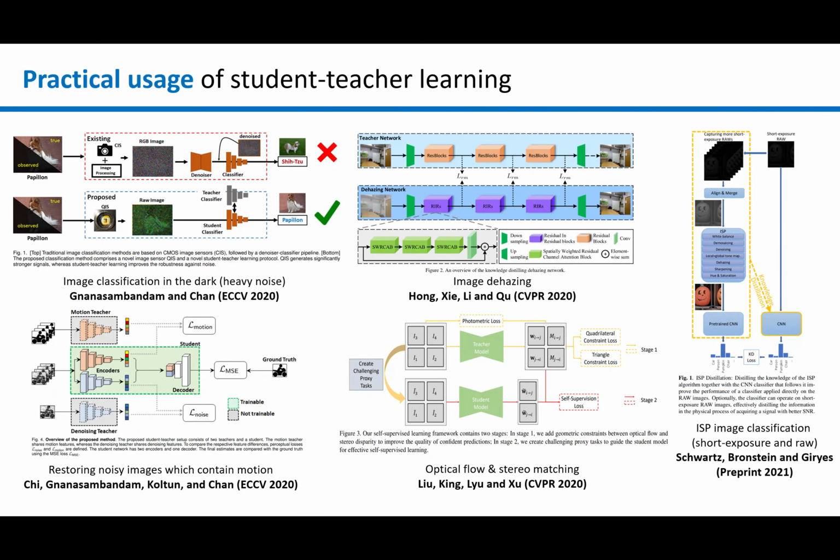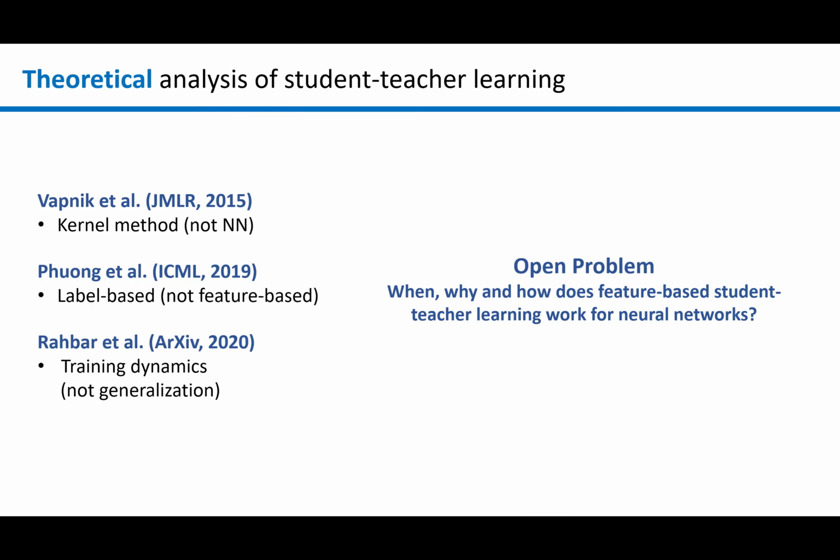There is a good number of experimental papers that apply the student-teacher learning technique in different problem settings. However, theoretical understanding of why it works remains elusive. There are only 3 theory papers whose setting is somewhat related to ours. One only studies kernel-based models, not neural nets. One studies label-based distillation, not feature-based. And one only considers the training dynamics of a student, not its generalization.